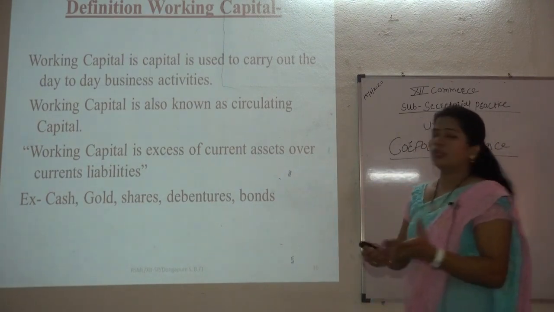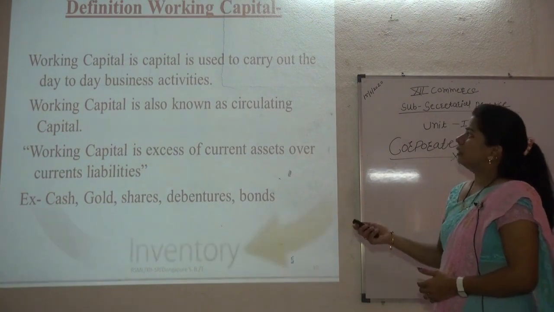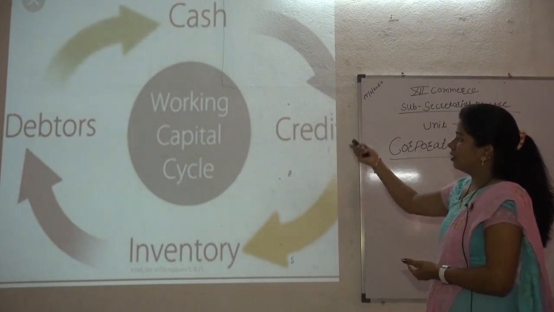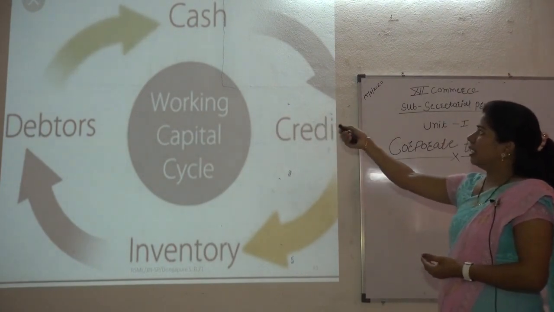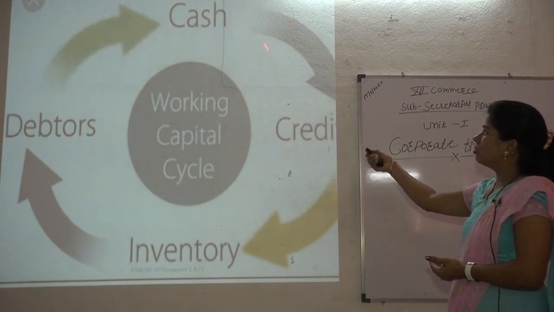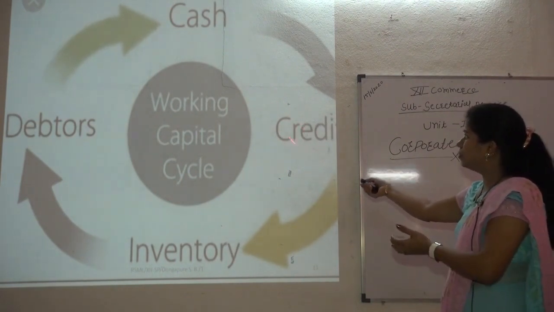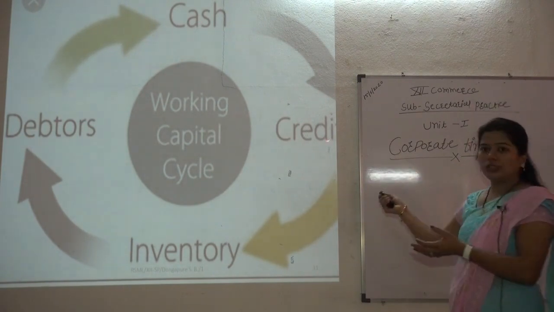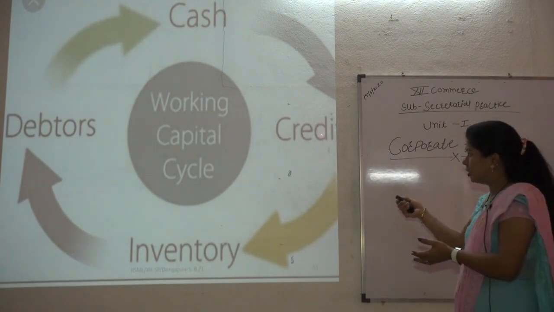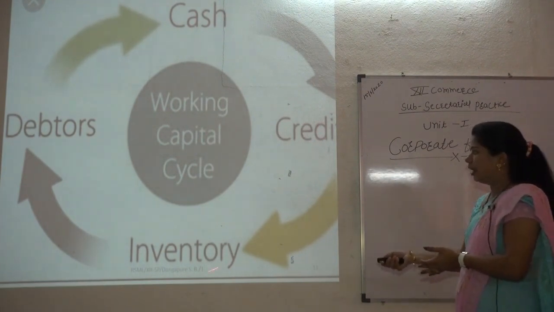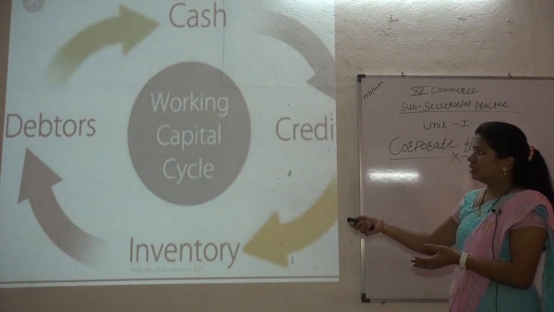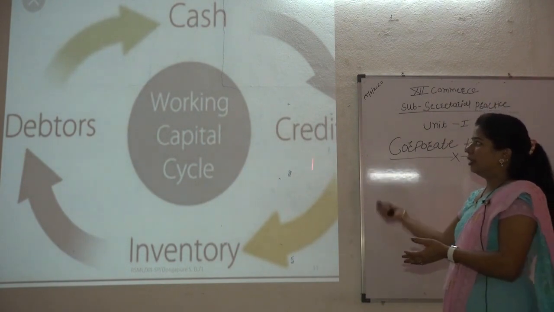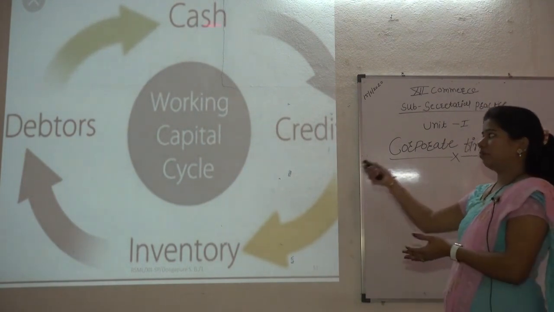So now students, we are going to see the next point, that is the working capital cycle. Here we can see that there is cash first of all, and then goods are sold on credit. It means the cash production process is going on, and we sell those goods on credit basis, and then it is inventory, and then it is given to the customer, and these are the debtors. It is given in return in cash form. So this is continuously going on, and that's why it is known as working capital.